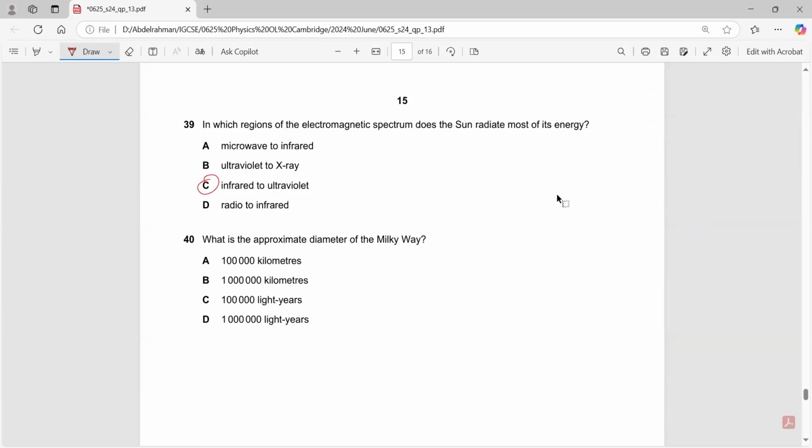What is the approximate diameter of the Milky Way? Definitely, we know that the approximate diameter is 100,000 light years.